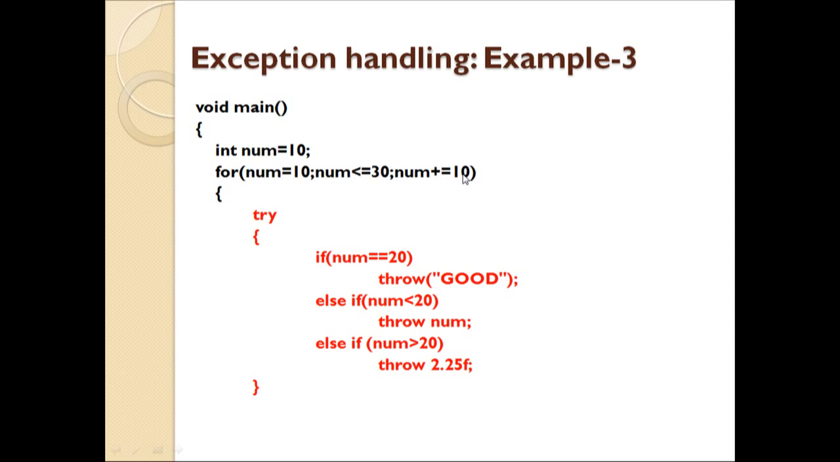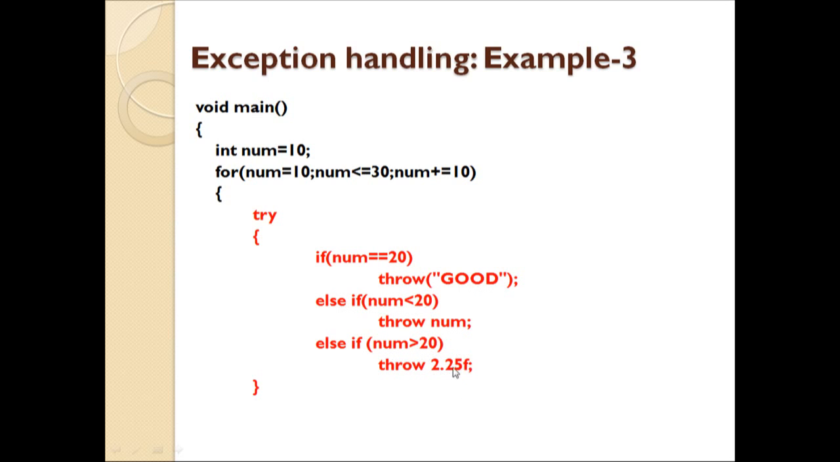So after each iteration, the value of num will increase by 10. And what we are doing is writing the try statement, and we are checking if num is equal to 20, then throw exception "good", and if num is less than 20, then throw num, and if num is greater than 20, then throw 2.25f.